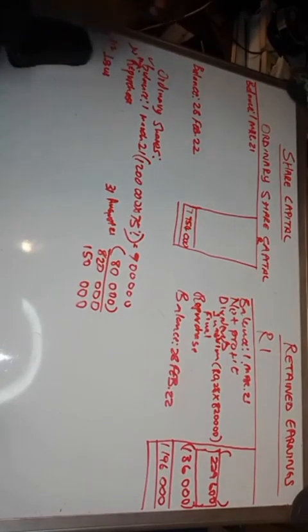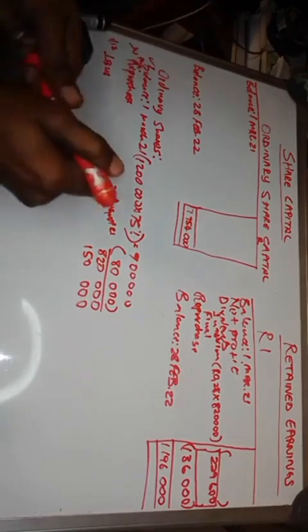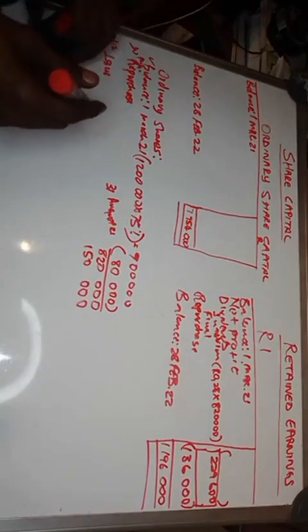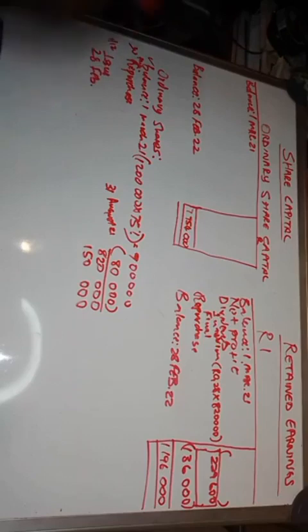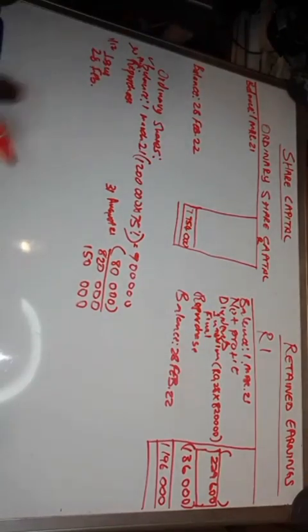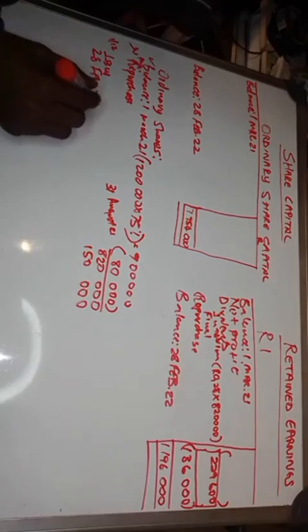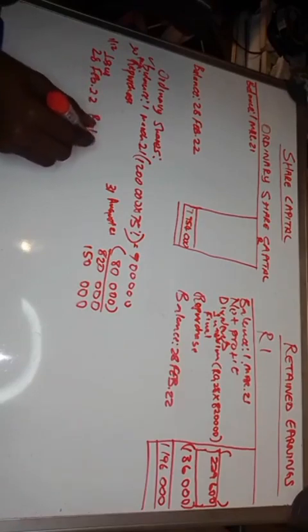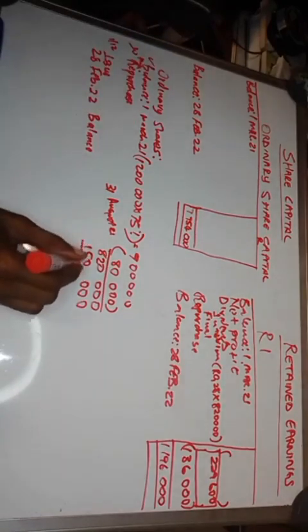Finally, the information says on 28 February 2022, a final dividend was declared. So you still need to know on 28 February, how many shares did we have? We're dealing with 2022. So it's a balance because it's a closing date, right? How many shares?